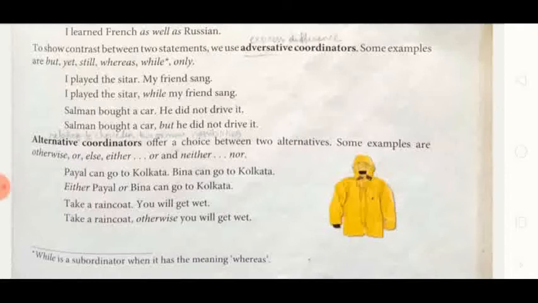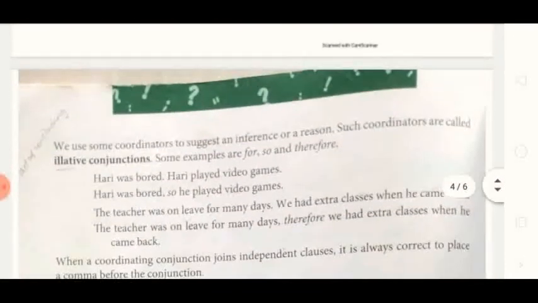Take a raincoat, you will get wet. Take a raincoat, otherwise you will get wet. Means here also the two chances may be there. Better get a raincoat, so you will not get wet. Or if you are not going to get a raincoat, you will get wet. So this shows the alternate, gives a choice. So these are called alternative coordinators.